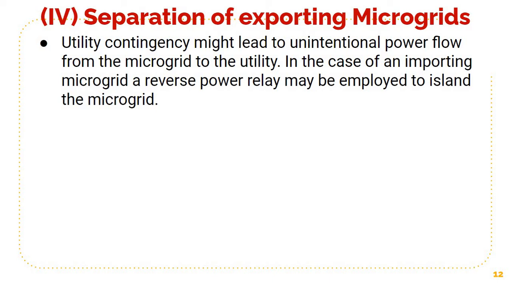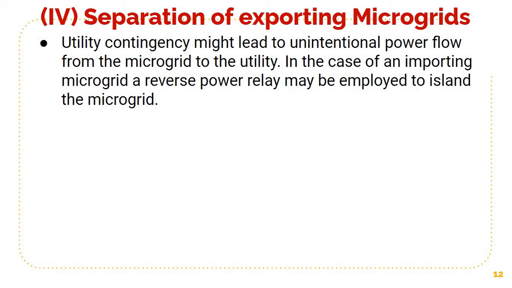So a utility contingency, a problem or an issue in the utility, may lead to an unintentional power flow from the microgrid to the utility. This is a dangerous situation.